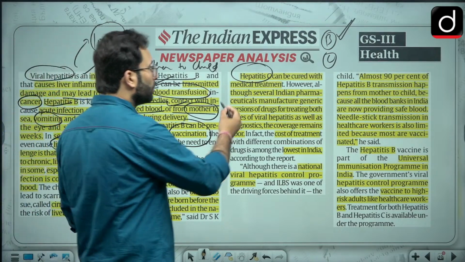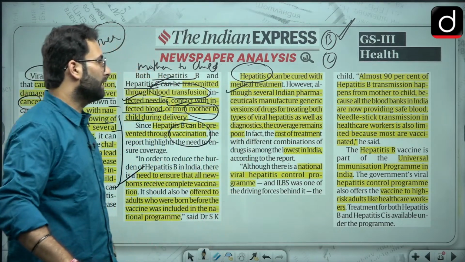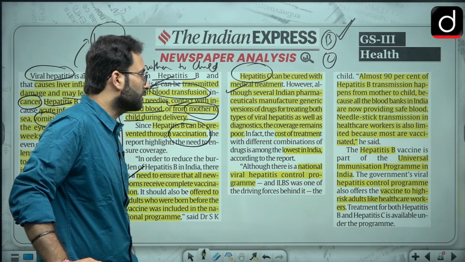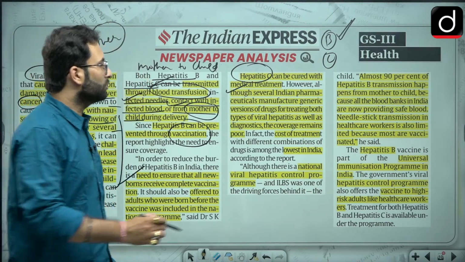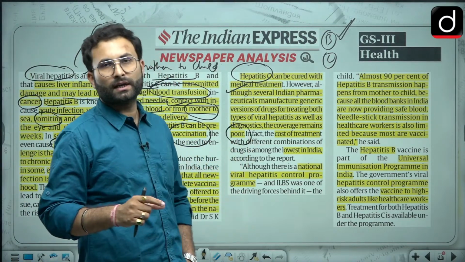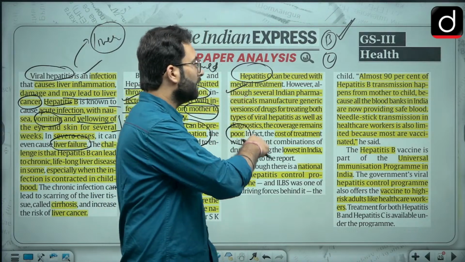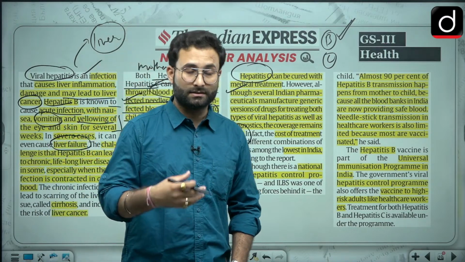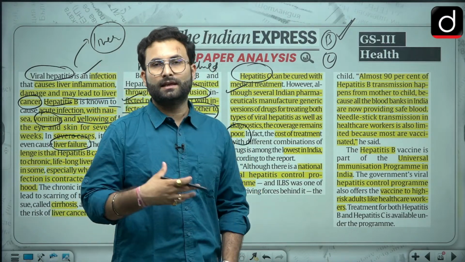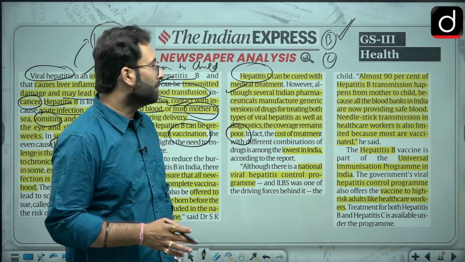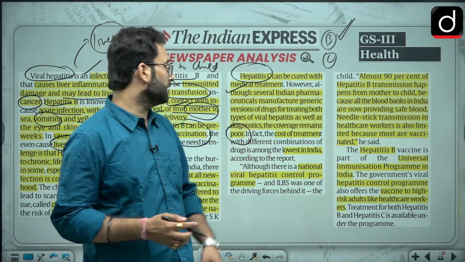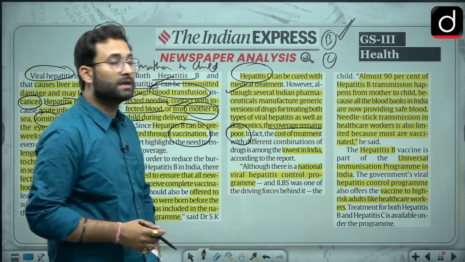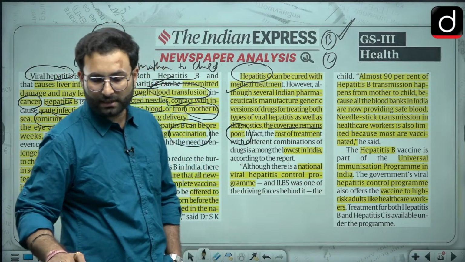Though several Indian pharmaceuticals manufacture generic versions of the drugs for treating both types of viral hepatitis, as well as the diagnosis, the coverage remains poor. As I told you, the coverage is poor, detection is poor, and treatment is also poor. When we are talking about the availability of treatment, there are pharmaceutical companies providing generic medicines, and there are diagnostic tools which are available, but still the coverage is poor. In fact, the cost of treatment is lowest in India, so that is a good sign.